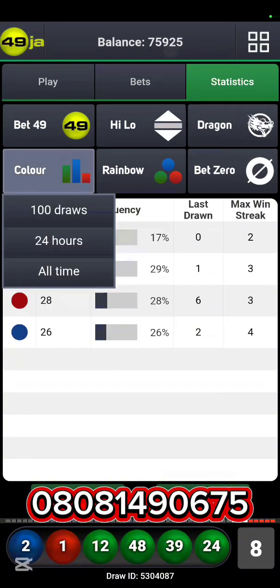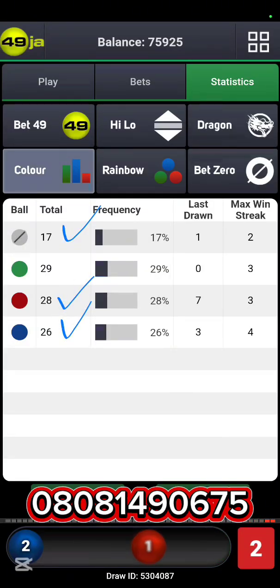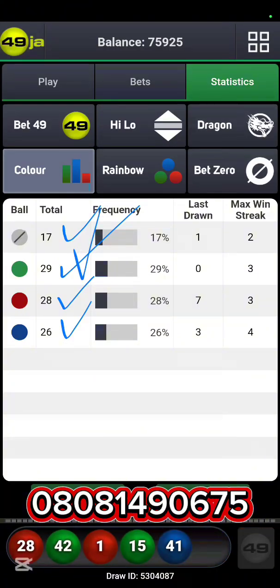That means if I said this gameplay is eligible, something like this, this, and this, you will find out that immediately it becomes eligible, the green will win immediately. Immediately after it becomes eligible, you just see green win. After green wins like that, that's all. You will not see it again for the next 10, 15, 20 draws, not a single win from green. Statistics is key.